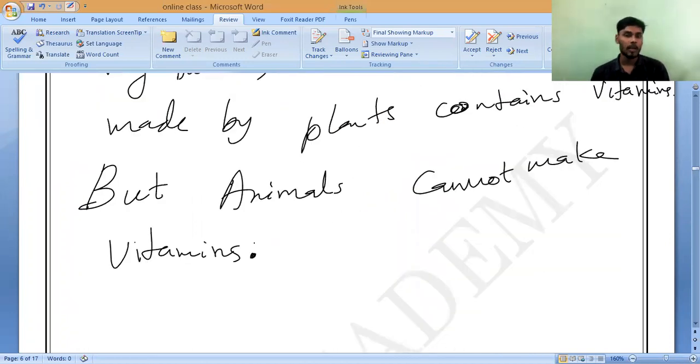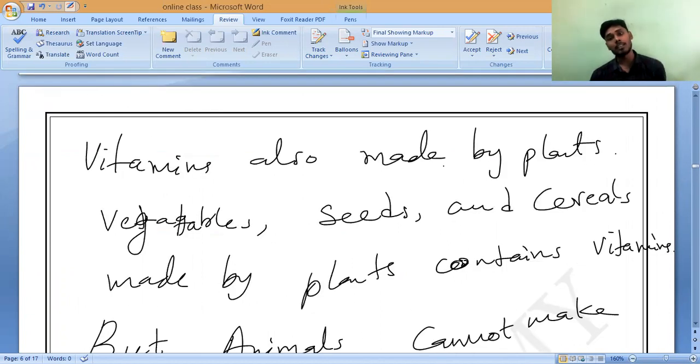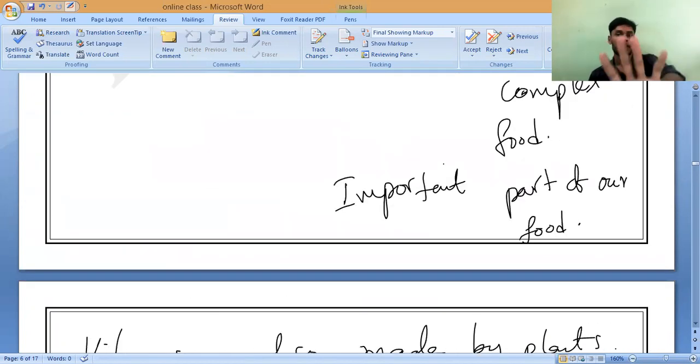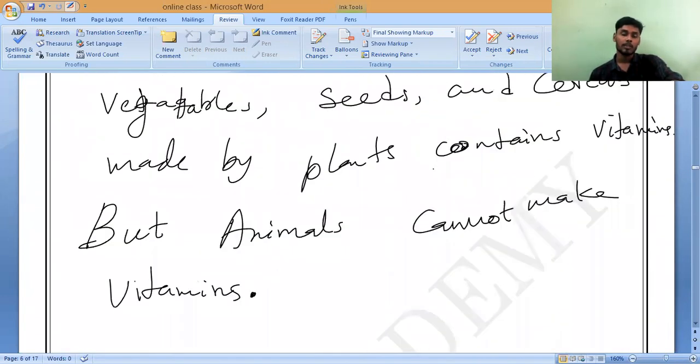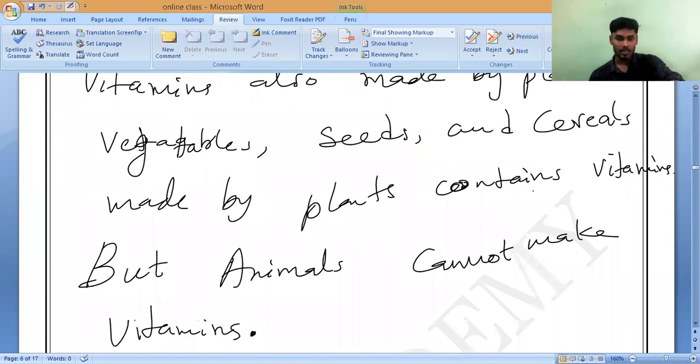How many types of foods do plants make? Other than glucose, they are making four different types. One is starch, next one is oil or fats, the third one is proteins, and the last one is vitamins. These various types of food are made by the plants. Do you understand, all of you? Any doubt? Ask. No, sir. Think about it.